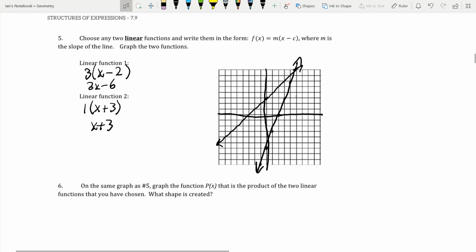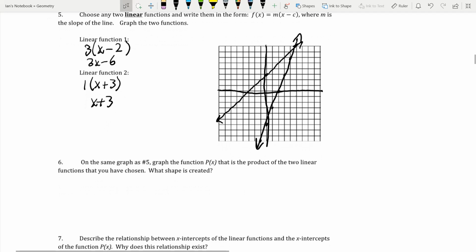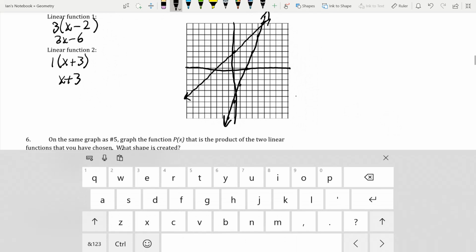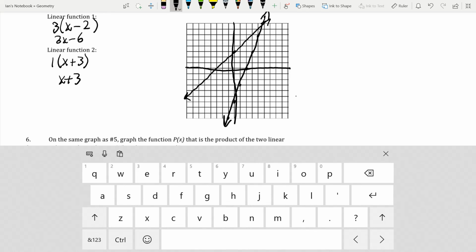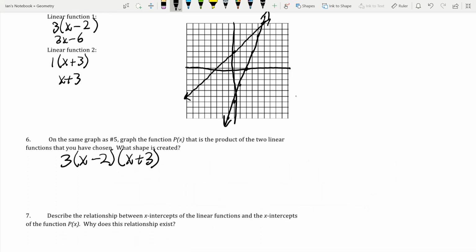Now, we need to graph the product of these two linear functions that we've chosen. So what we're going to do is multiply these two together. So we're going to get 3x minus 2 times x plus 3. Now my zeros are going to be at positive 2 and at negative 3.